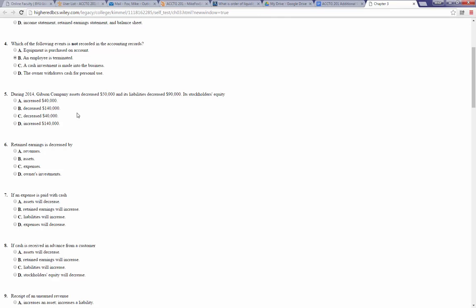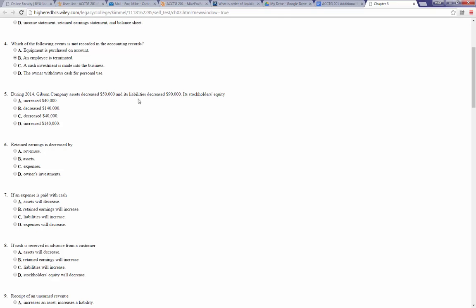So if our assets changed by 50,000 and our liabilities decreased by 90,000, what would be the change to our stockholders' equity?